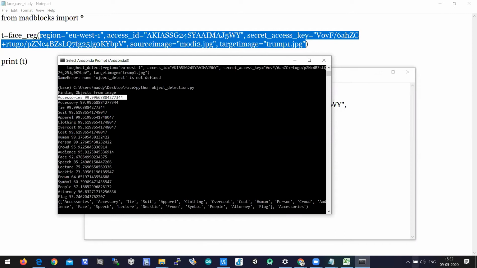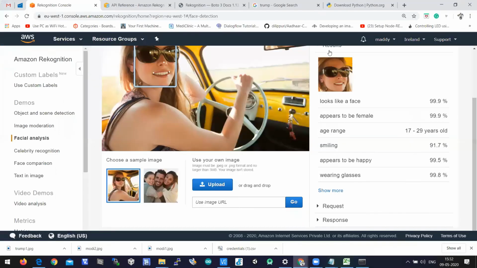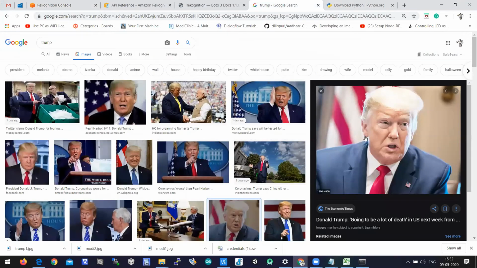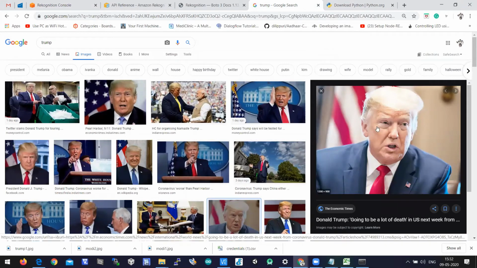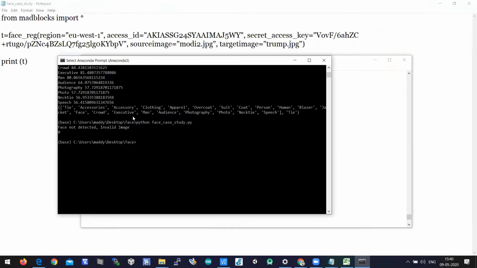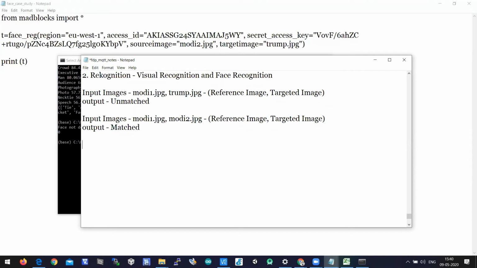So let us download one more image. So it is not able to identify the face from this image. So let us do it in a different approach, the face analysis. That approach will be a bit more complicated than this approach. That is a critical approach, but we need to follow it.